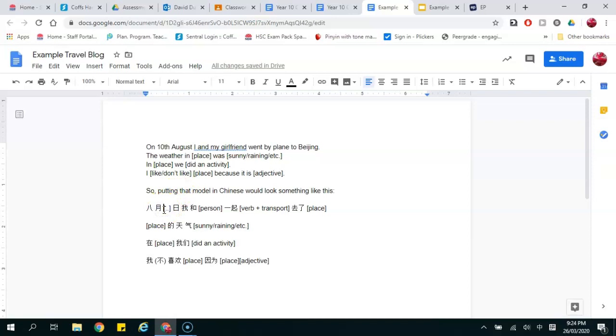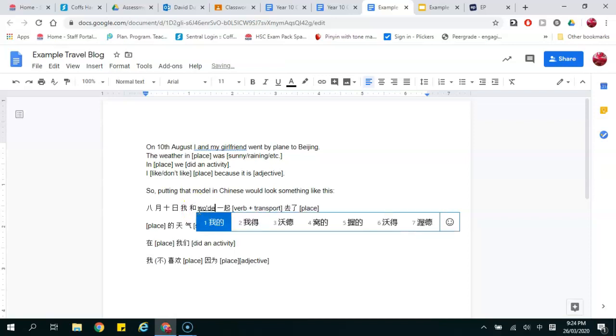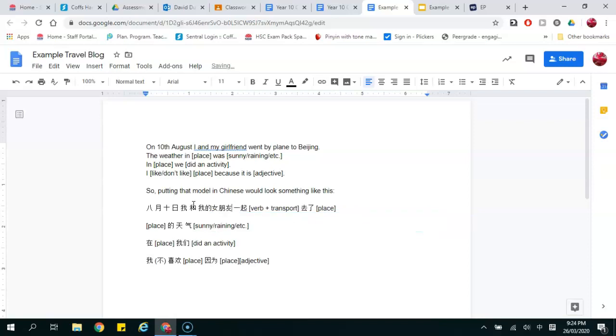So that's Shi. I don't mind to put these numbers just in regular numbers. That's fine. Wo he. Now I've got to write my girlfriend. So it's just wo de nü pengyou. Quick note, if you want those little dots on the U for nü, you have to type V, because otherwise it comes up with just the NU, and that's nu, that's a different word. All right, so nü is NV. Nü pengyou. There we go.